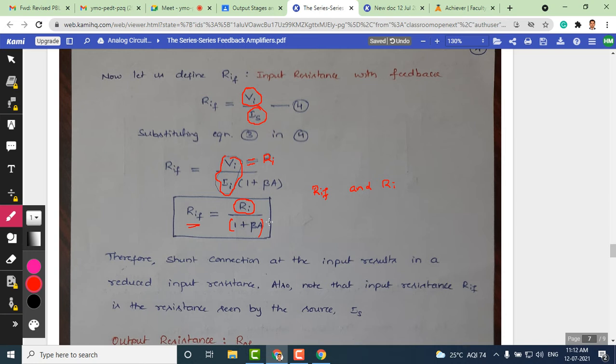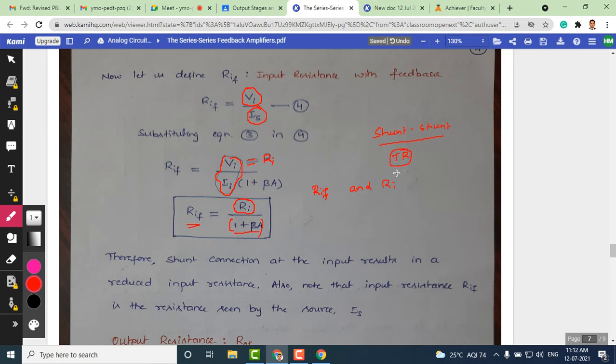Due to the term 1 plus beta A in the denominator, as you can see, RIF is smaller. That means in this type of feedback topology, what is the feedback topology we are discussing? It is shunt. What is the alternative name for this topology? It is trans resistance amplifier.